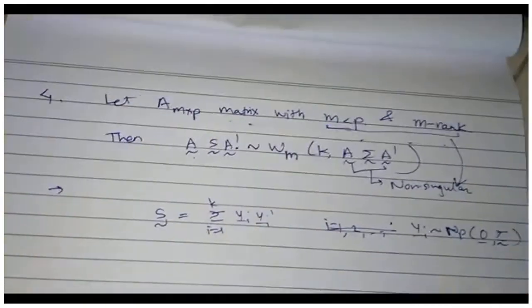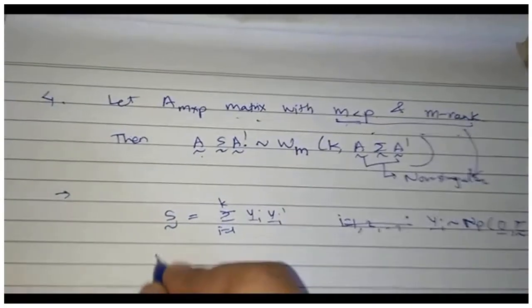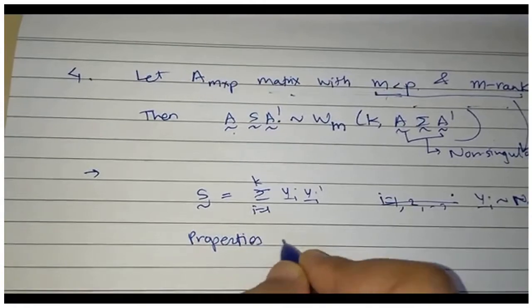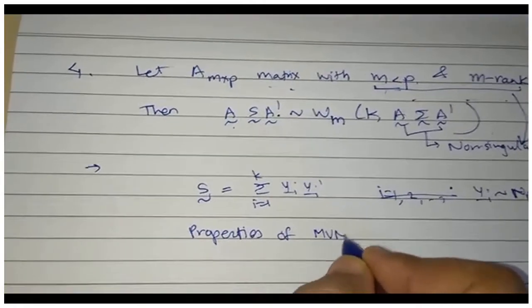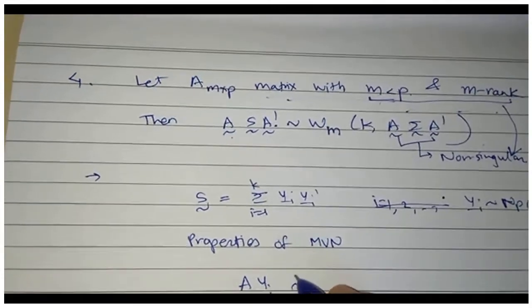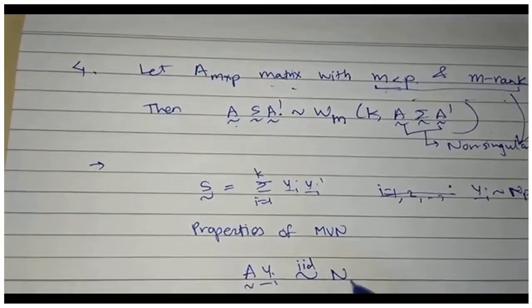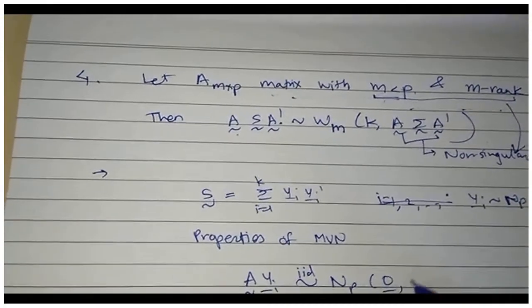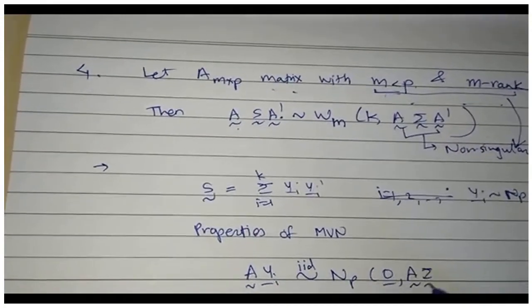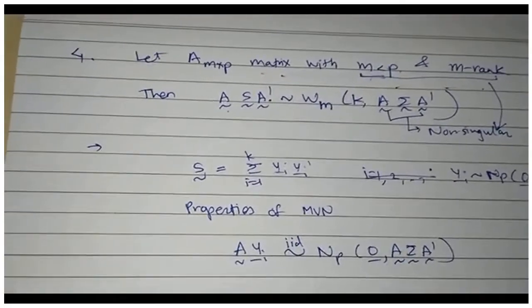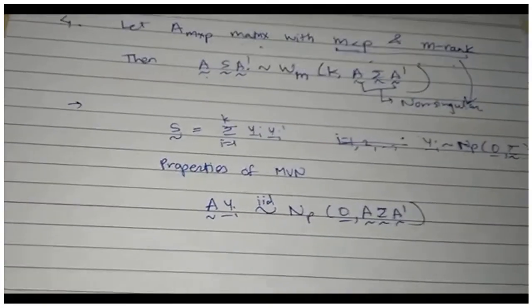We know from properties of the multivariate normal distribution that A yi will also be IID with mean A mu, so 0, and variance A sigma A prime. This we have proved using MGF in the very first lecture on properties of multivariate normal.